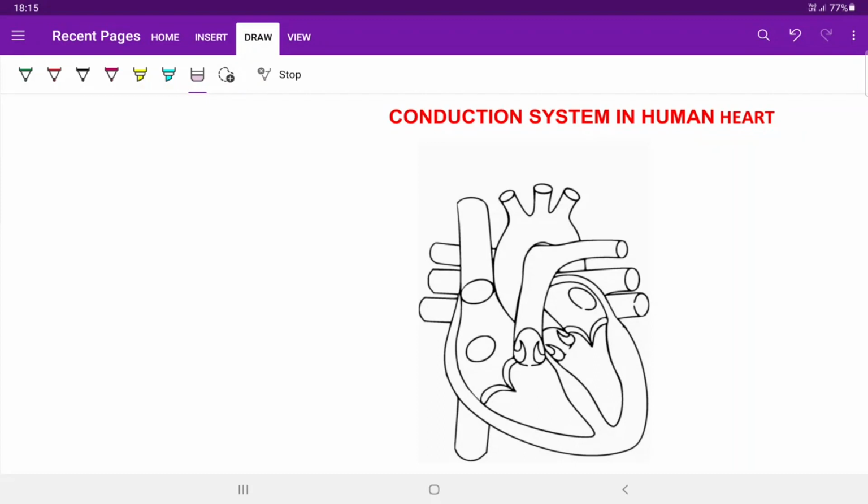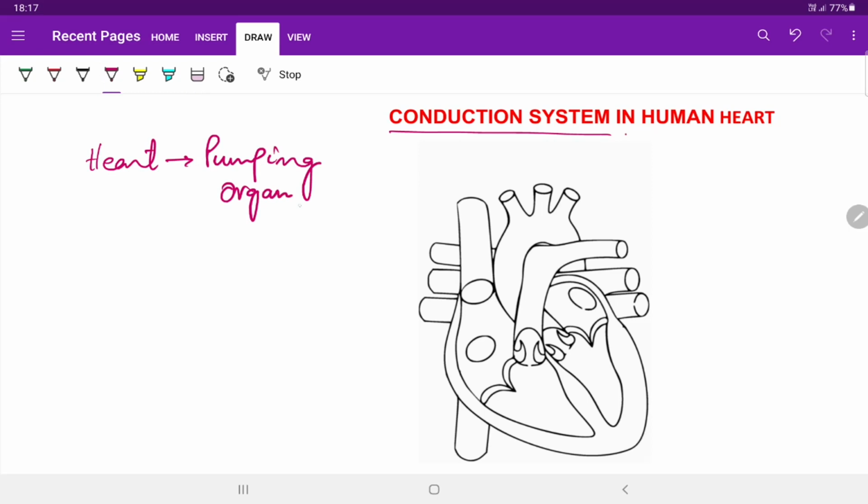Continuing from the topic of double circulation of blood in human heart, today we will discuss the conduction system in human heart. By now we are very well aware of the fact that human heart is a pumping organ which pumps the blood to different parts of the body.